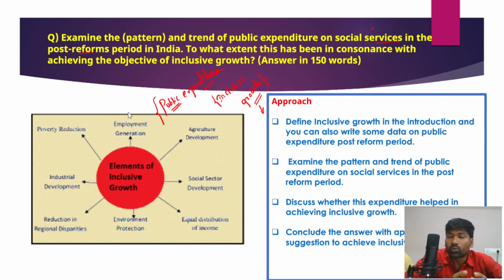So therefore, we need to examine the pattern and trend of public expenditure on social services in the post-reforms period in India. So 1991, we introduced LPG reforms, liberalization, privatization, and globalization. And post these reforms, what is the pattern and trend of public expenditure on social services in India? And then in the second part of the answer, you need to write to what extent this has been in consonance with achieving the objectives of inclusive growth.